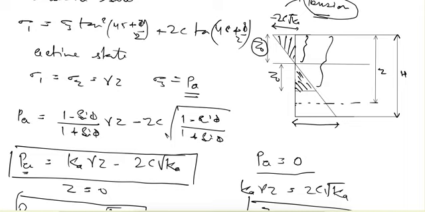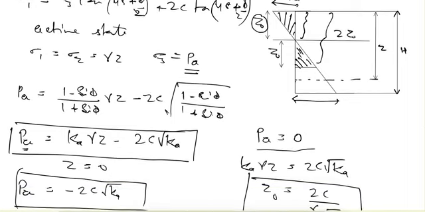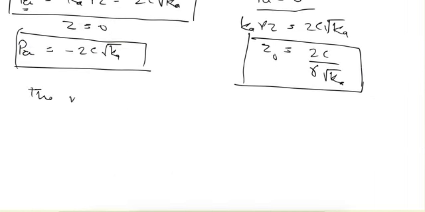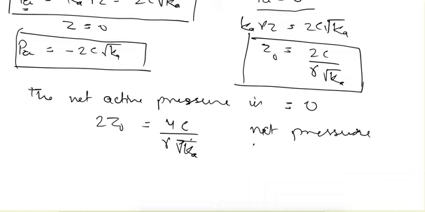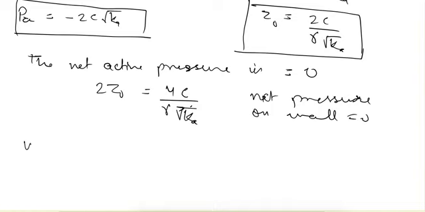And if we go further, this will be the pressure distribution. So up to this depth 2z0, we can say that the net active earth pressure is equal to 0. So for 2z0, which is equal to 4c upon gamma under root of Ka, the net pressure on the wall is equal to 0.